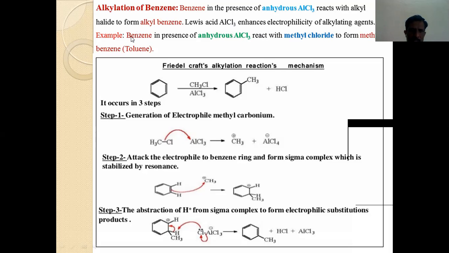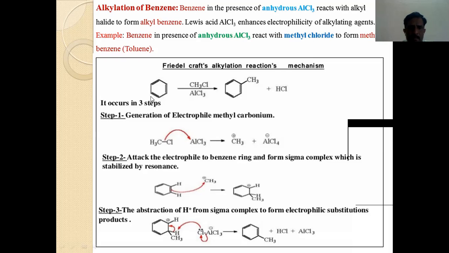As an example, I have reported here benzene in the presence of anhydrous AlCl3 reacting with methyl chloride, very simple, CH3Cl. Instead of CH3Cl, you can take C2H5Cl, ethyl chloride, or propyl chloride, or any chloride containing an alkyl group. So benzene reacts with methyl chloride in the presence of anhydrous AlCl3 as a catalyst. What will be the product? The product will be methyl benzene, commonly known as toluene.